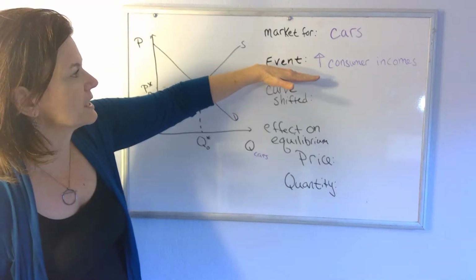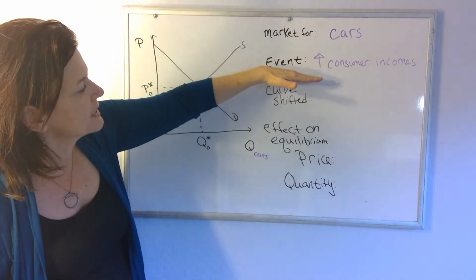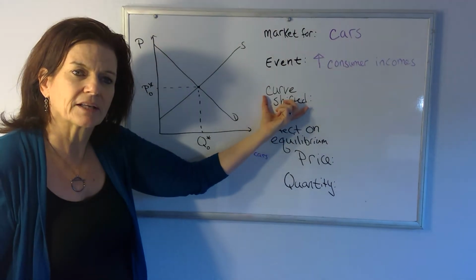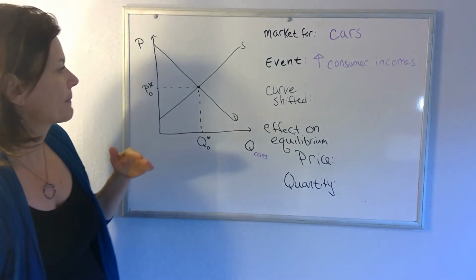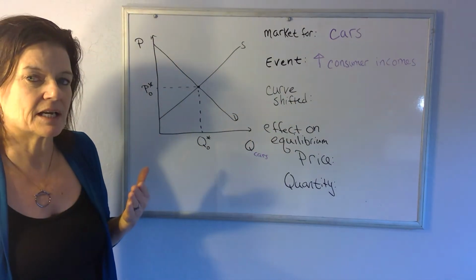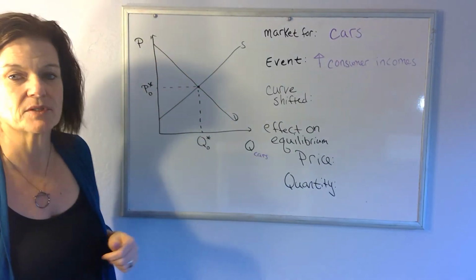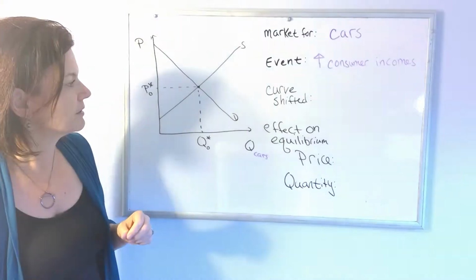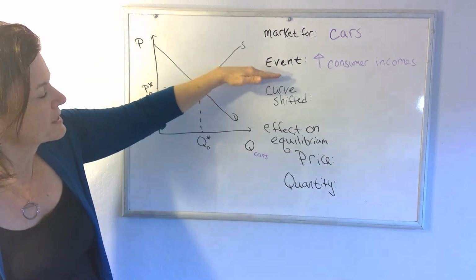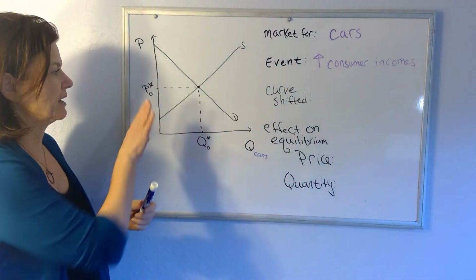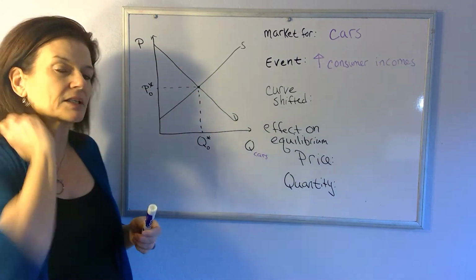So the first thing is, we're in the market for cars. This happens. Which curve is shifting? Who is being affected? What side of the market? Is that a demand shifter or is that a supply shifter? Because if neither of these curves move, price isn't going to just jump somewhere by itself. Right? So the first thing you want to always say is, here's something that happened. What impact is that going to have? Is it going to move supply or is it going to move demand?